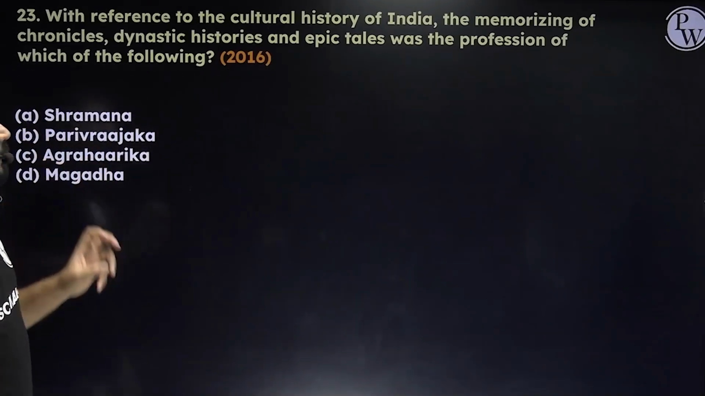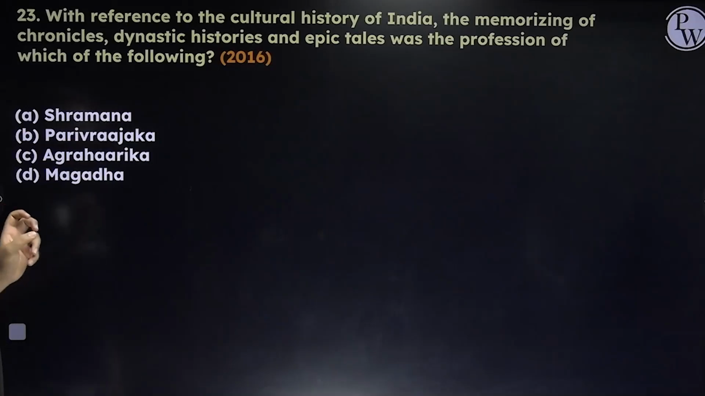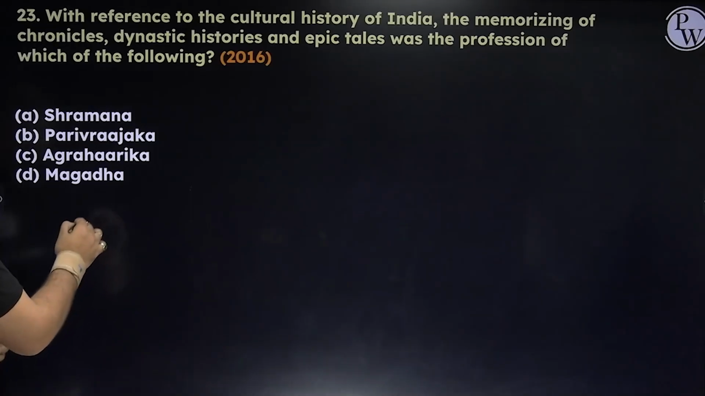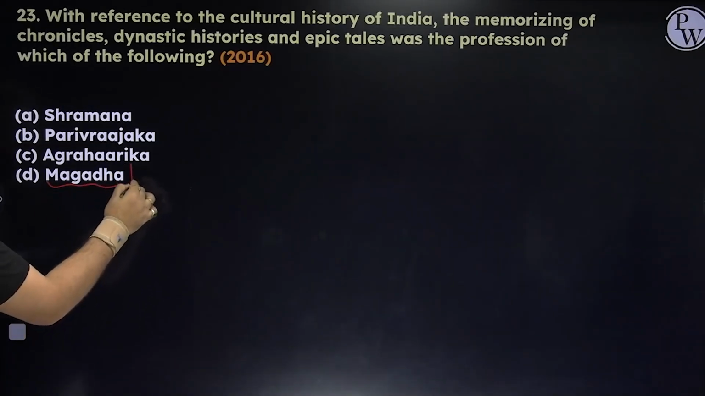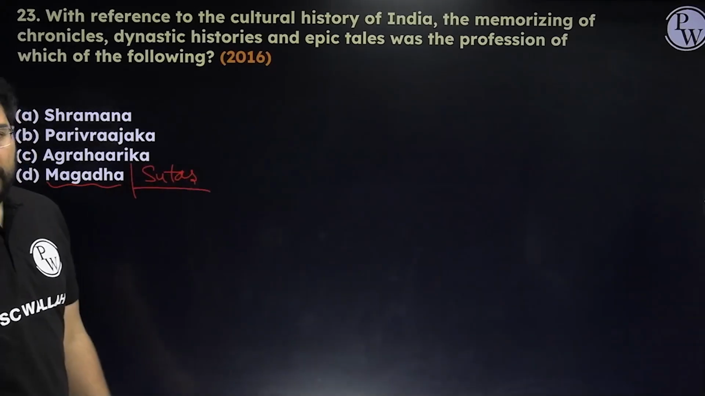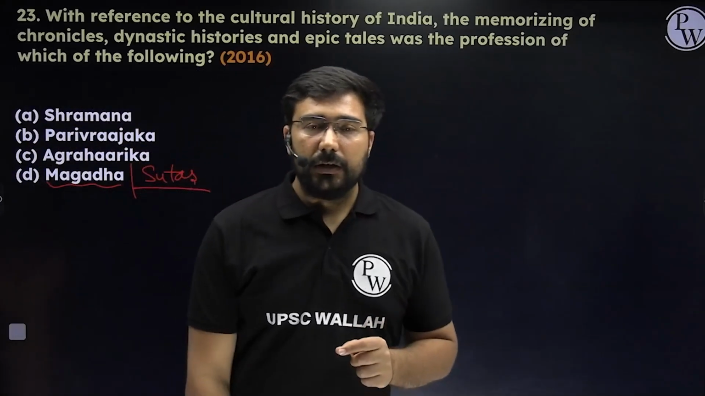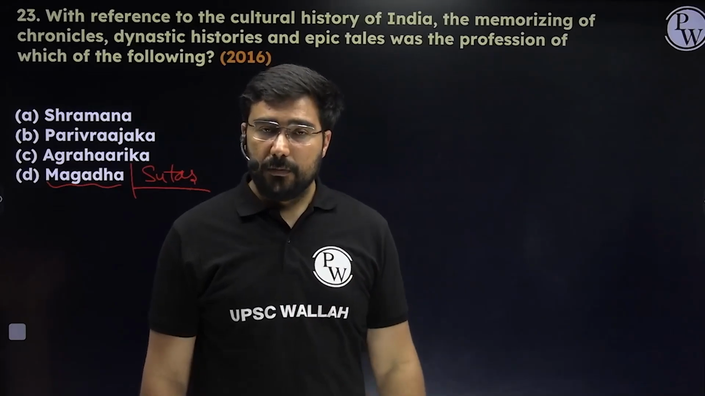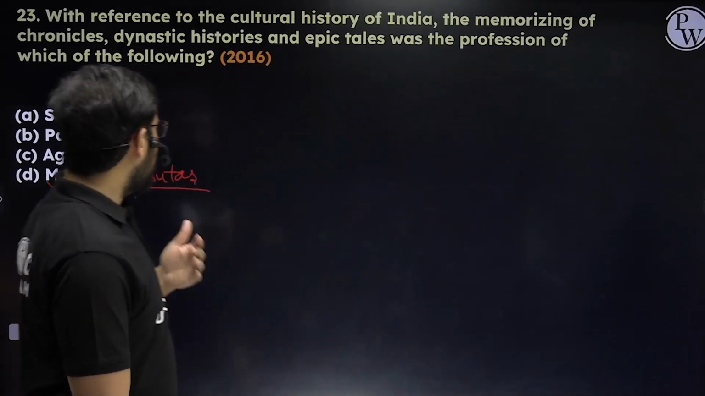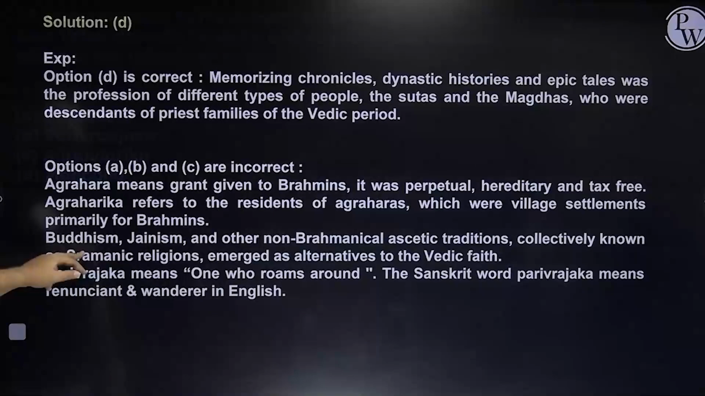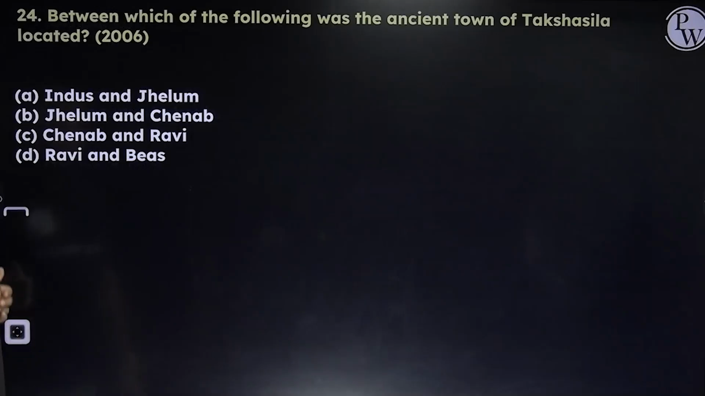Now, with reference to cultural history of India, the memorizing of chronicles. So who among them used to remember the story? The one who used to remember the stories, the name was Magadha. Okay, Magadha is a Mahajanpada also, and the other word used for them is Sutas also. The Sutas and Magadhas were the people who were given this job to remember the chronicles. If they can remember the chronicles, that can help them in memorizing the history in general. So here the answer is going to become D. Okay, I hope all of you are able to understand these things.